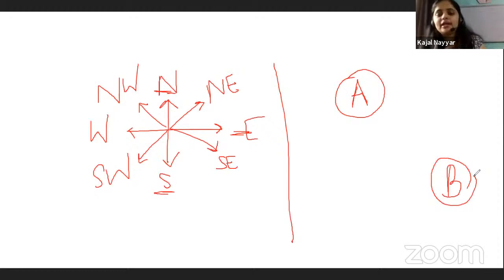If I'm saying that I am Kajal and I have to go from point A to point B, in which direction will I be moving? So comment down below quickly in which direction you will be going. I will be reading your comments and then we'll move forward, so that you also know what the directions are that we are talking about. I'm waiting for your comments, so please comment down.